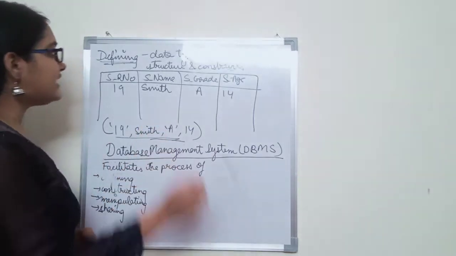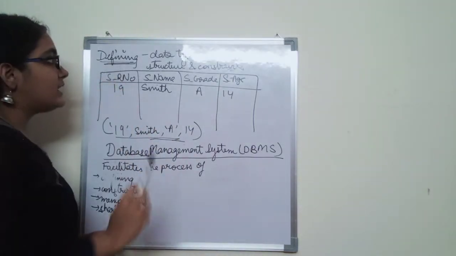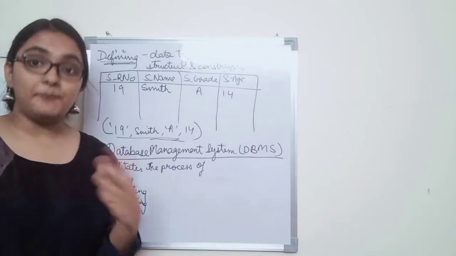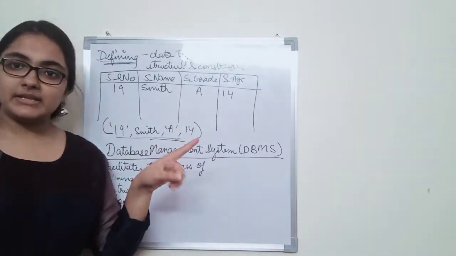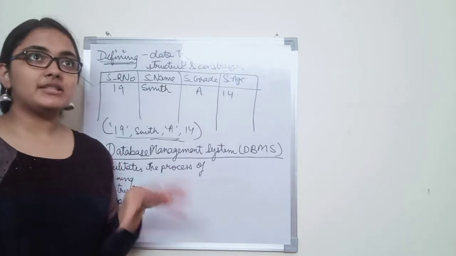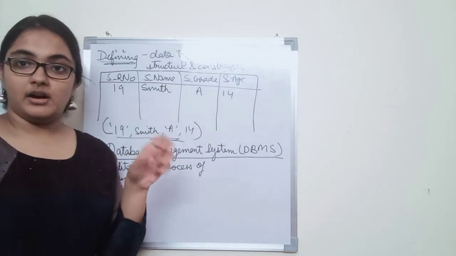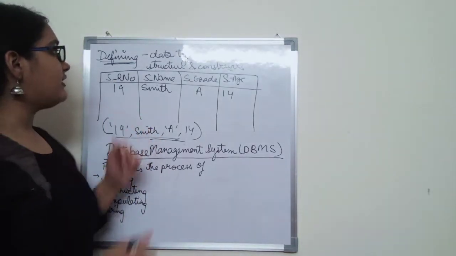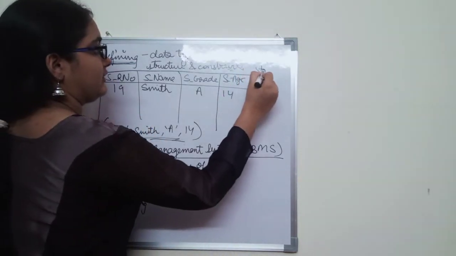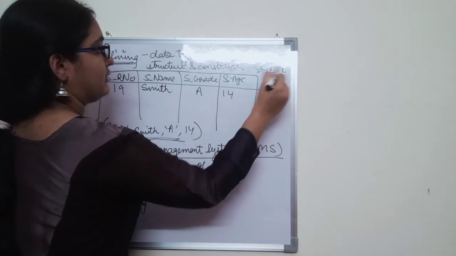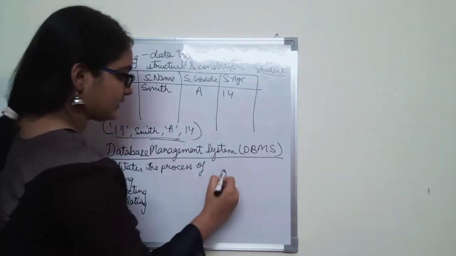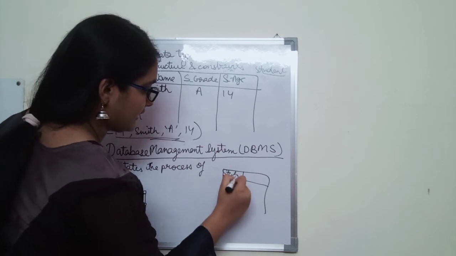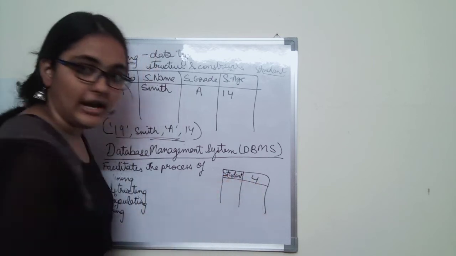Now this definition of the database is stored separately in the DBMS catalog, and that is called metadata. So DBMS will form a catalog in which it will store the structure of each file. Let us say it is the student file. There is a file called student and it has 4 attributes.